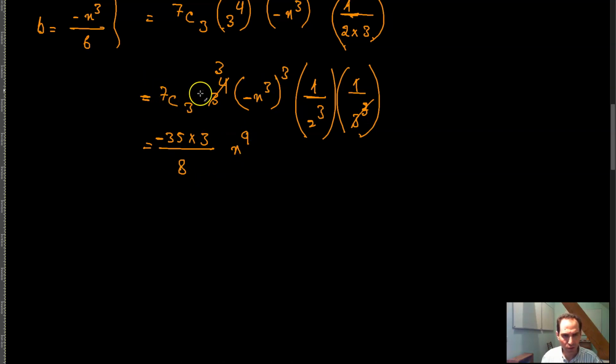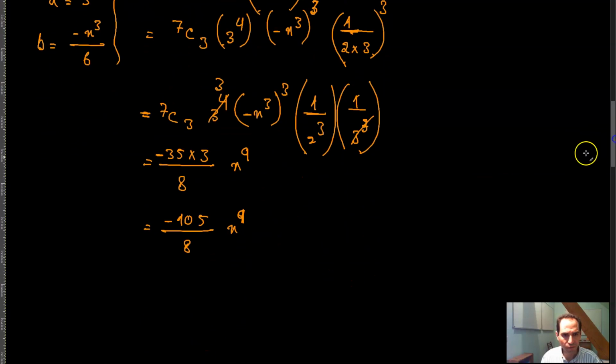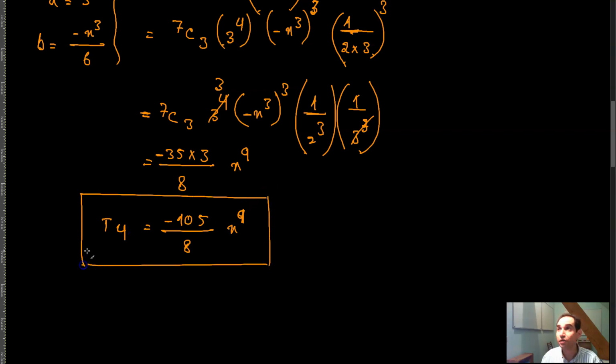So this is already taken care of. This is taken care of. And this is also taken care of. And that means that you have 3 times 35 is equal to 105. Negative 105 divided by 8, x raised to the power 9. That is equal to T of 4. That is one of the terms. So negative 105 divided by 8, x raised to the power 9.